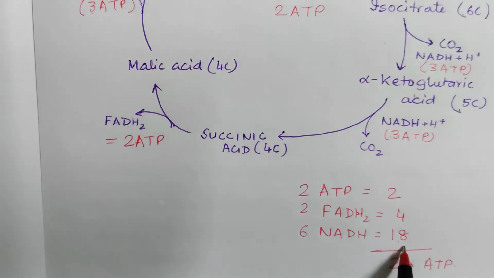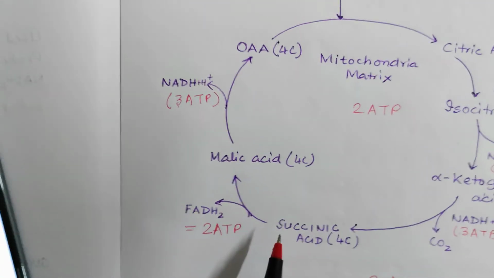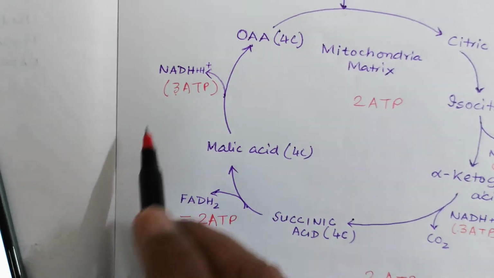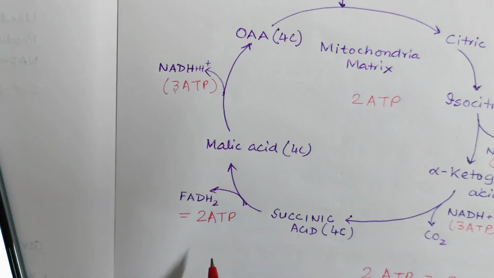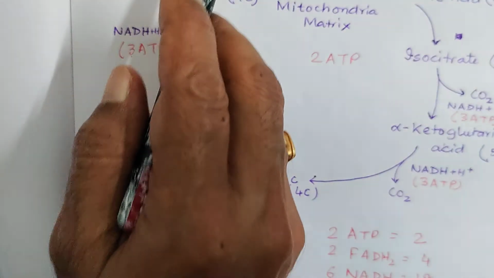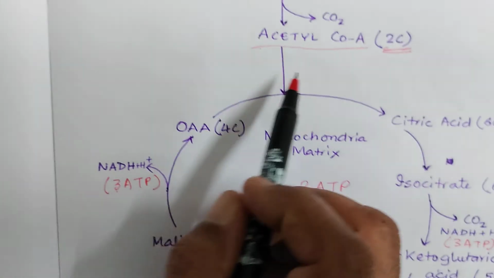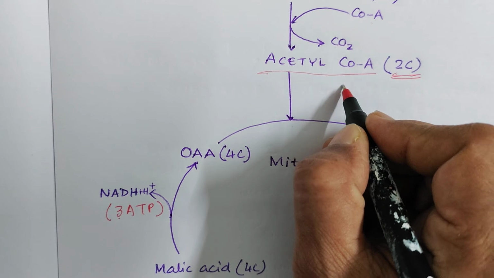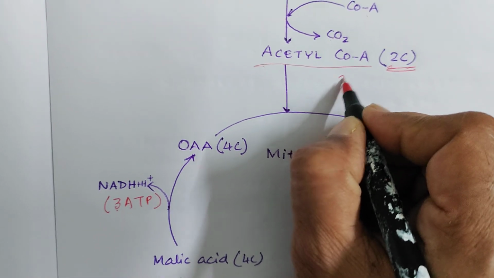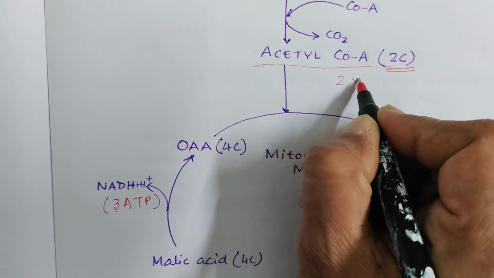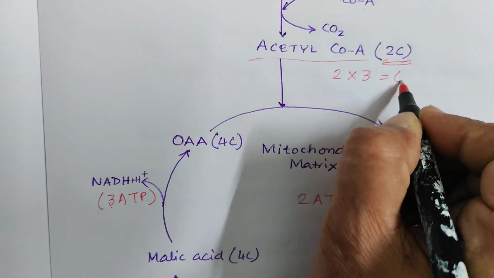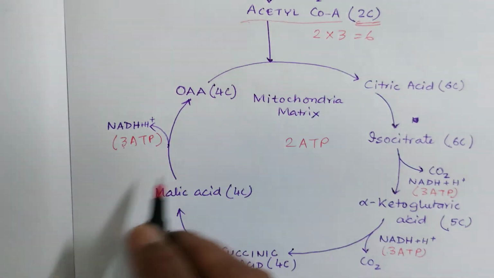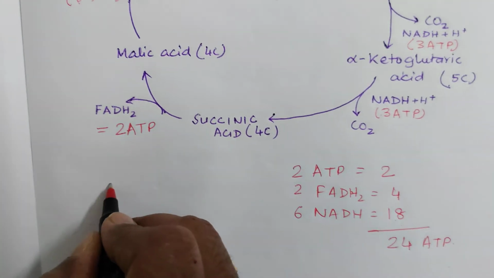24 ATPs produced from Krebs cycle, and in glycolysis we have said that 8 ATPs are produced. In the gateway reaction, how much do we get? We get 2 NADH, 2 into 3, that means 6. So 24 plus 6 is 30, and glycolysis is 8.